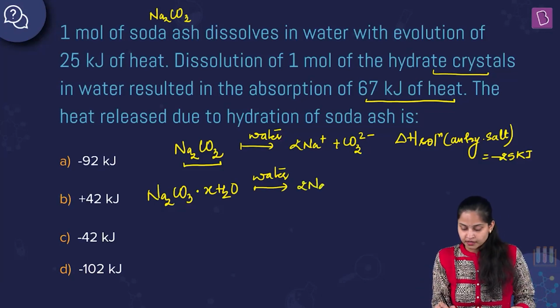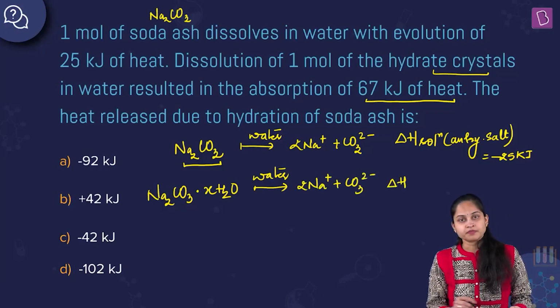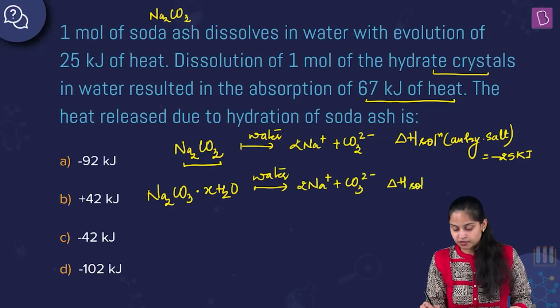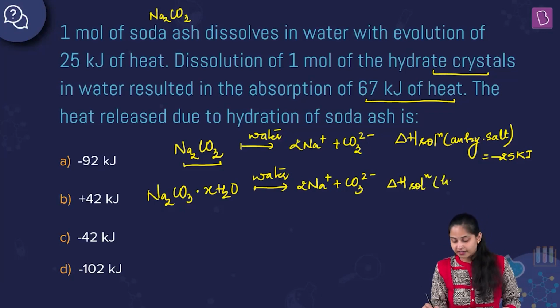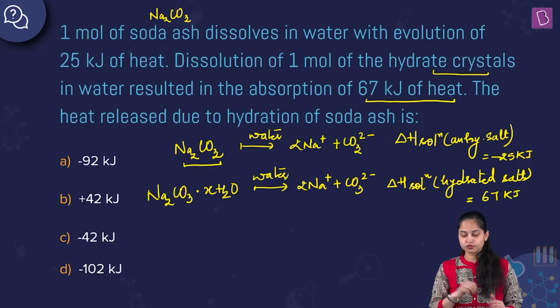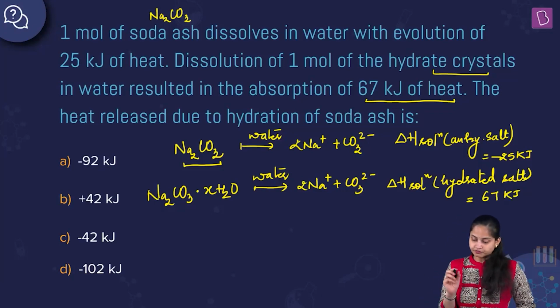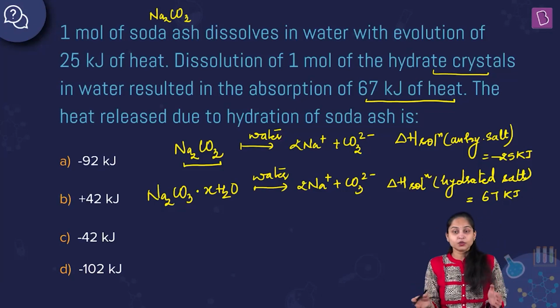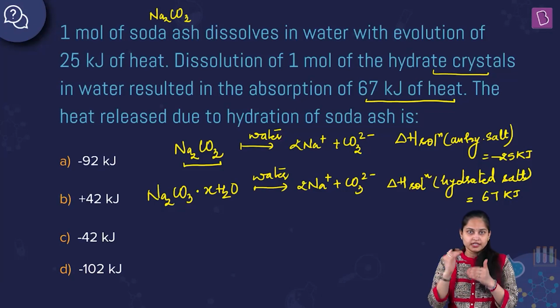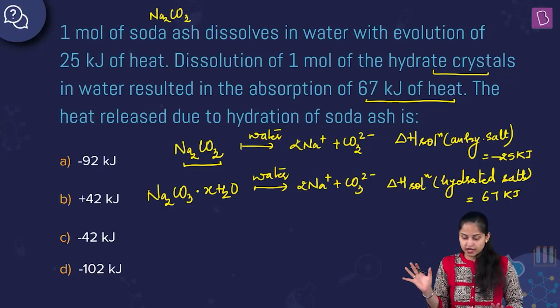So what I mean to say is that delta H of solution of the hydrated salt leads to absorption, that means 67 kilojoule of heat. Now, what we need to find out is the heat released due to hydration of soda ash.